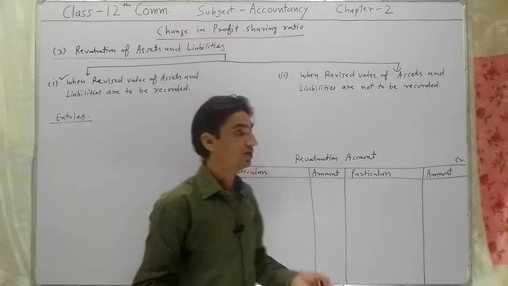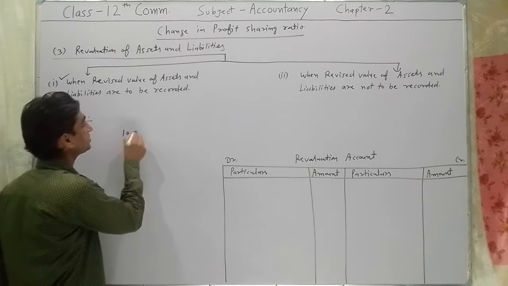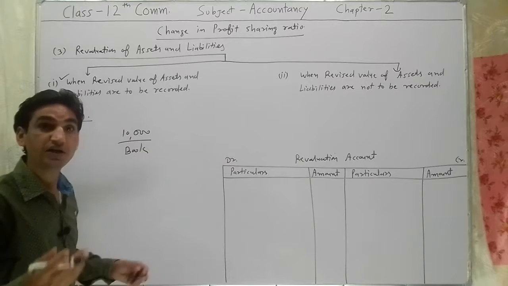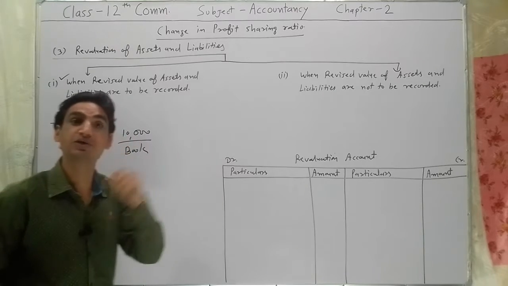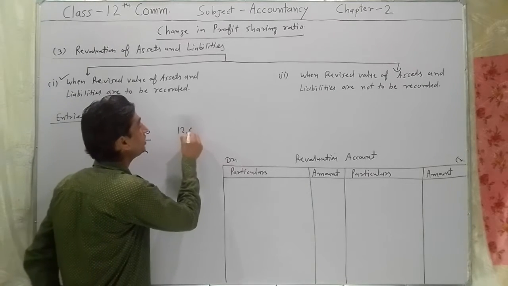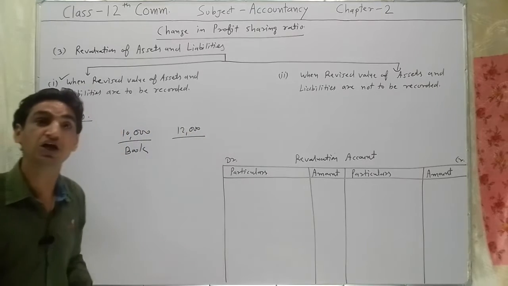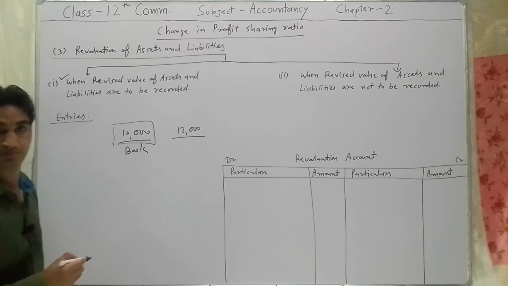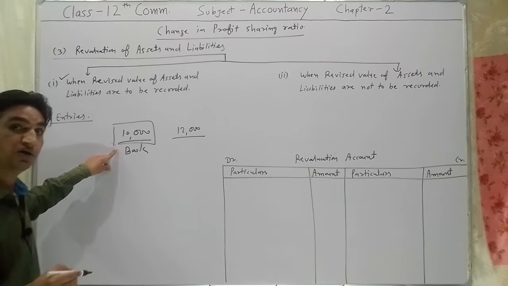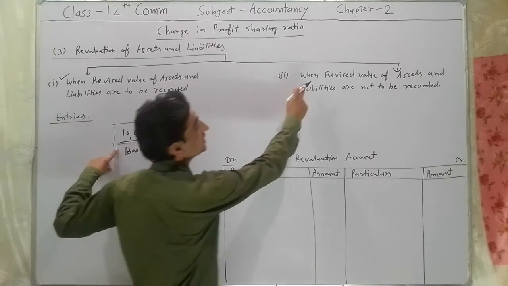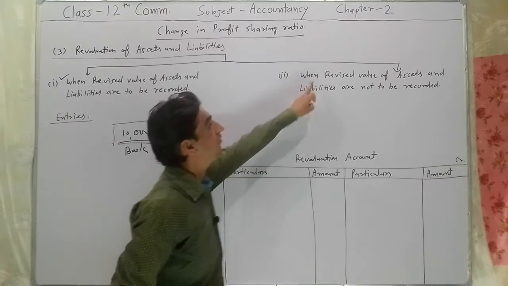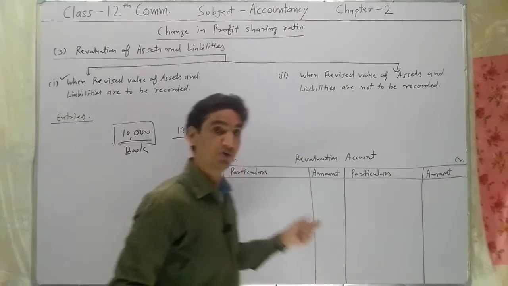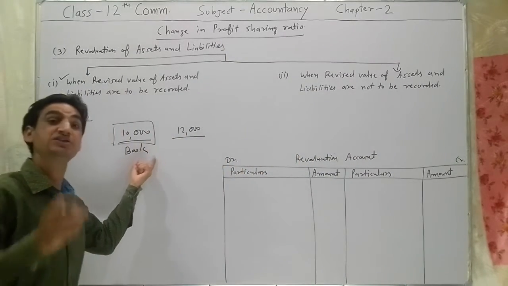Revised value means, suppose an asset's value is rupees 10,000 in the books, but now we are revaluing the particular asset, and the market value of this asset is rupees 12,000. If we are recording on the same value, that condition will happen when revised value of assets and liabilities are not to be recorded, because we are recording at the same value.